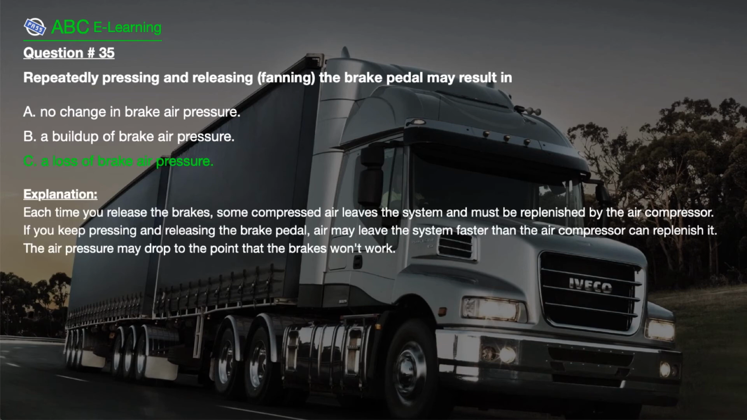The correct answer here is C. A loss of brake air pressure. Explanation. Each time you release the brakes, some compressed air leaves the system and must be replenished by the air compressor. If you keep pressing and releasing the brake pedal, air may leave the system faster than the air compressor can replenish it. The air pressure may drop to the point that the brakes won't work.